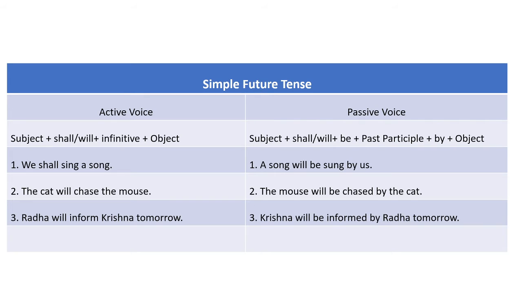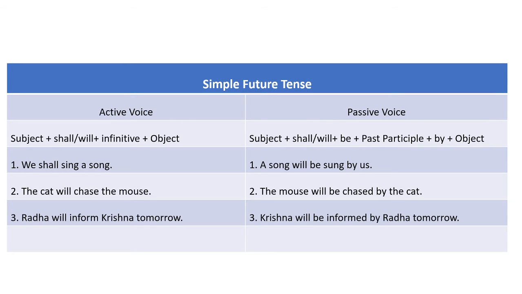Let us come down to the third example: Radha will inform Krishna tomorrow. In this sentence, Radha is the subject, will inform is the verb, Krishna is the object, and tomorrow is the adverbial of time. So this sentence has SVOA structure. As far as the tense of the sentence is concerned, it is written in simple future tense.